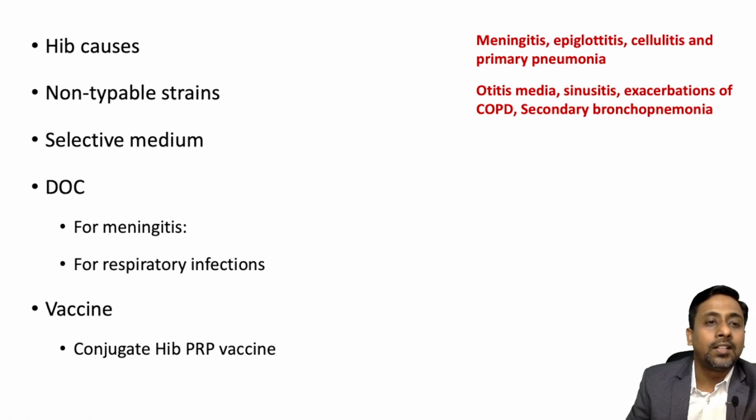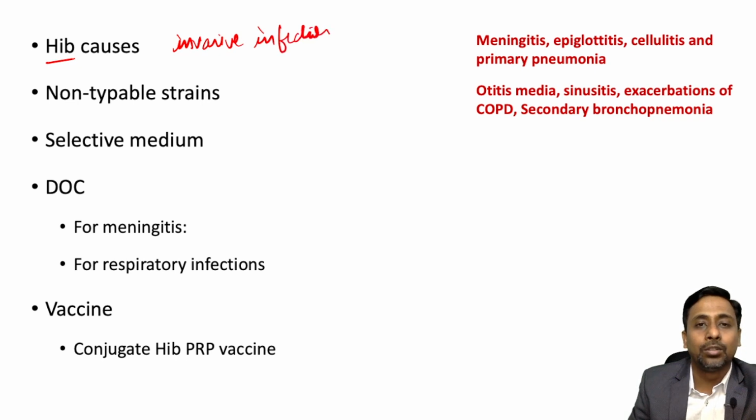Among the capsulated strains, the most common is HIB, Hemophilus influenzae type B. It causes mostly invasive infections. And what are those? These are meningitis, epiglottitis, cellulitis and primary pneumonia.